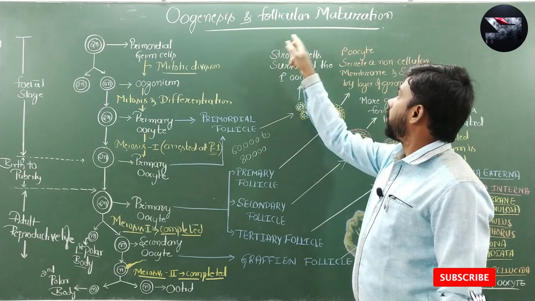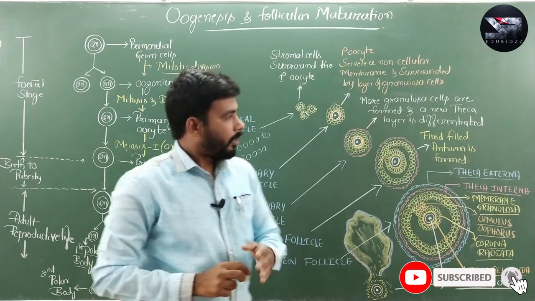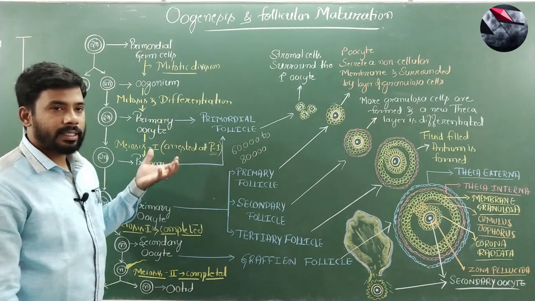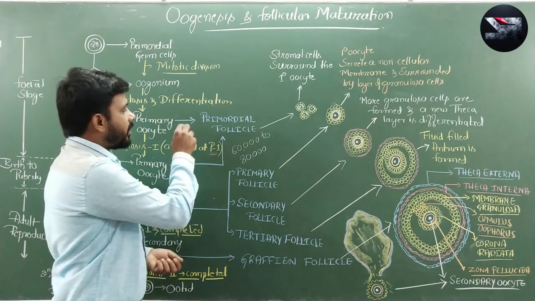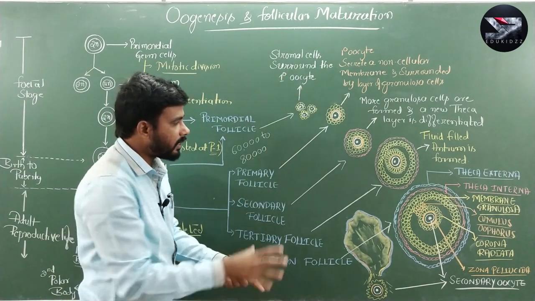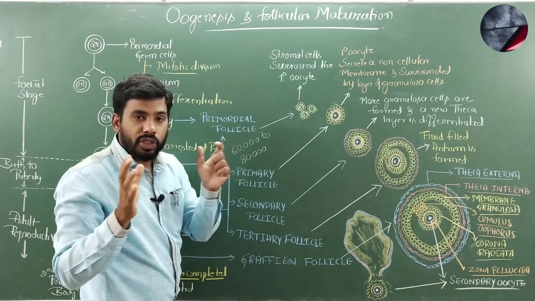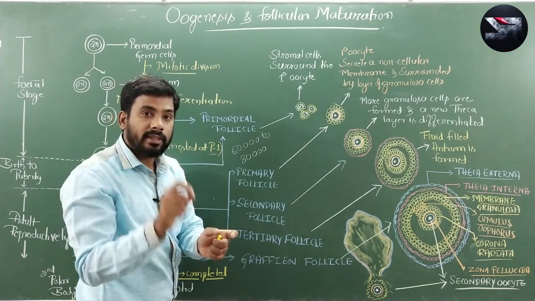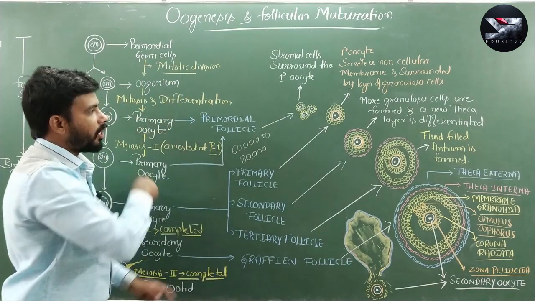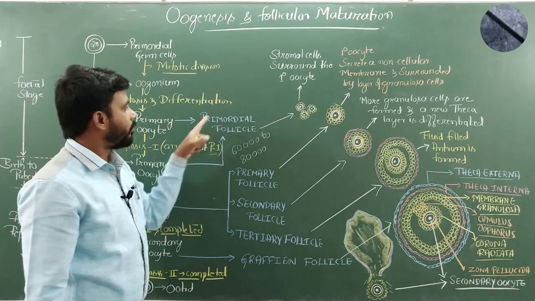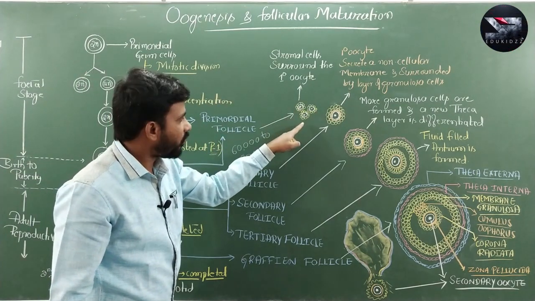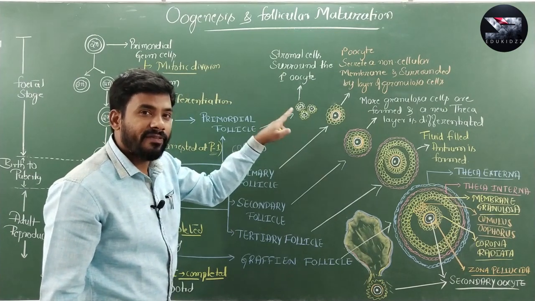Now the next one is follicular maturation. Here, as you know, the primary oocyte, which is formed in the fetal stage of the female individual, is surrounded by stromal cells. Stromal cells means inside the ovary the stroma is present, which has cells. Those cells surround this primary oocyte to form the primordial follicle. But here the stromal cells, which are also called follicular cells, are generally flat.